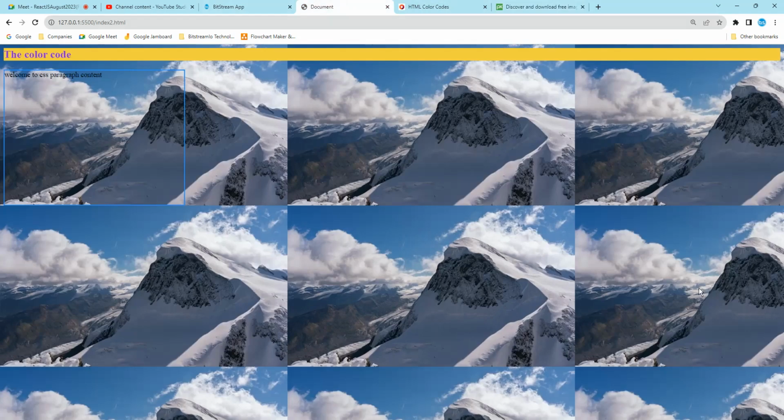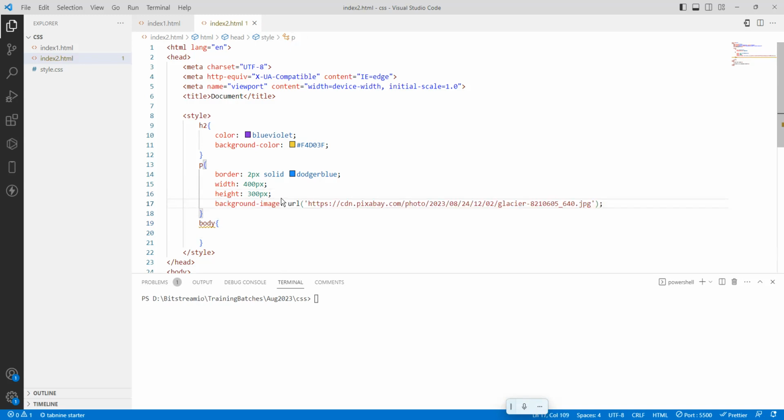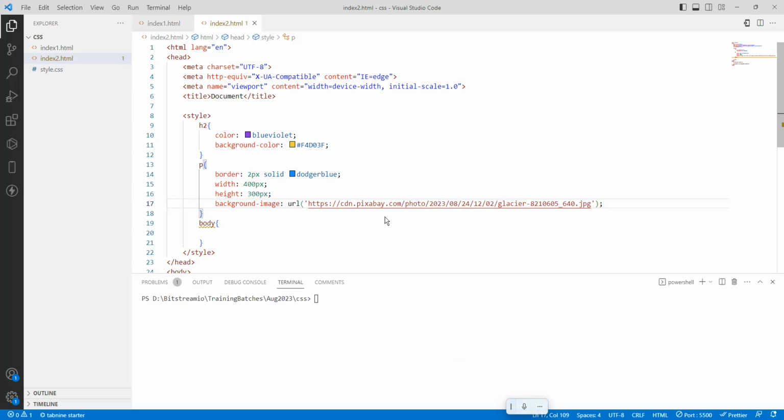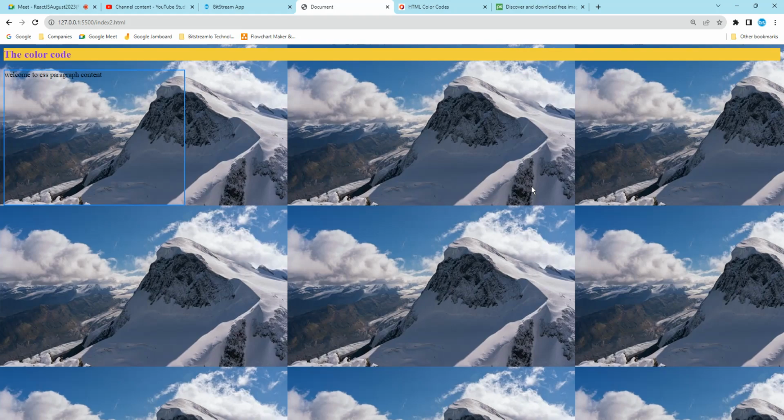See here, the background image is set for the whole body. If you want to set it for a paragraph, you just remove it from here and you can set it for the paragraph. See, for the paragraph the background is set. But I want to set it for the body, so that's why I kept body. Here what happens? The same image is repeating. Okay, so that's not good. How to do this one?